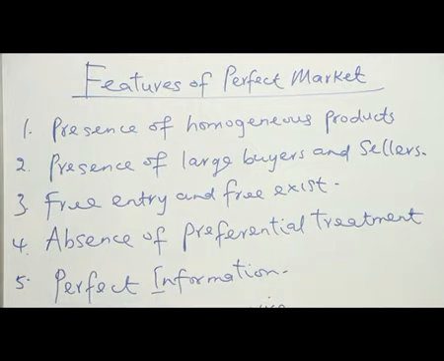So if we can have the product to be like this, then the market is the perfect market. But if the products are not the same, we cannot call it a homogeneous product. So such product cannot be referred to as a product in perfect market. So the product must be homogeneous, must be the same, that is identical, across different sellers.